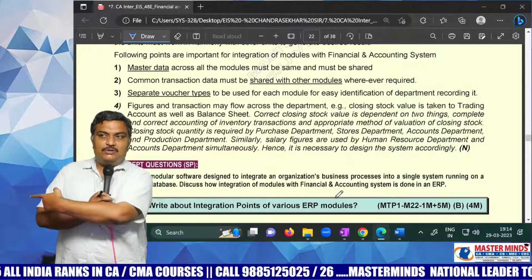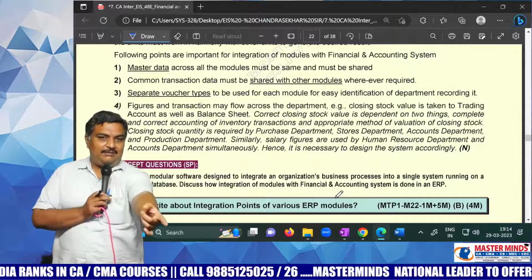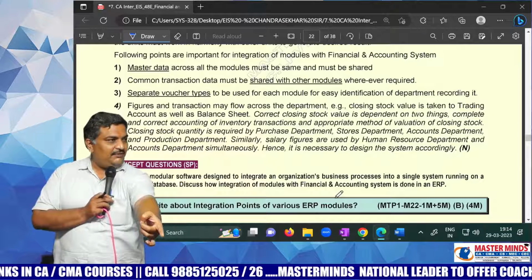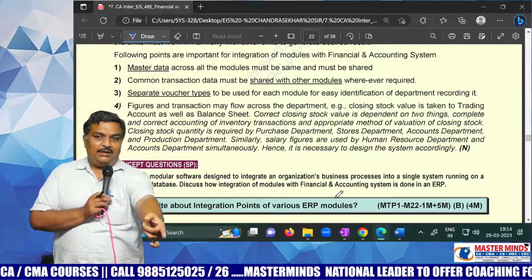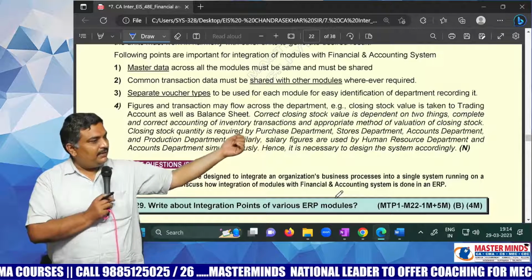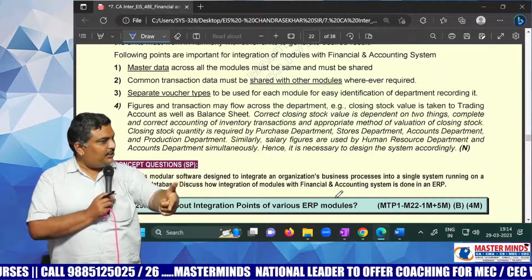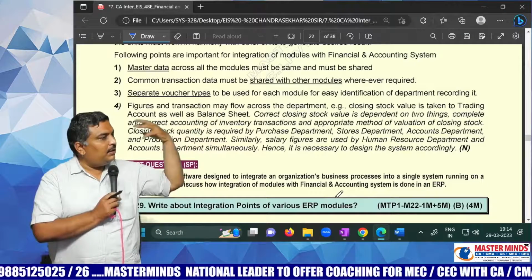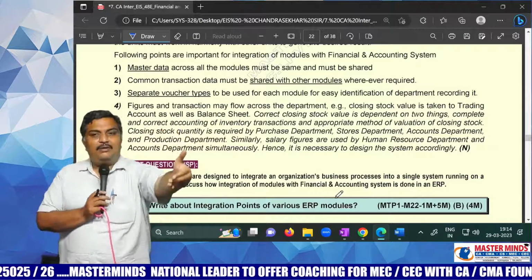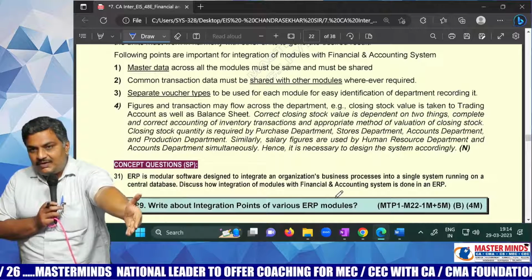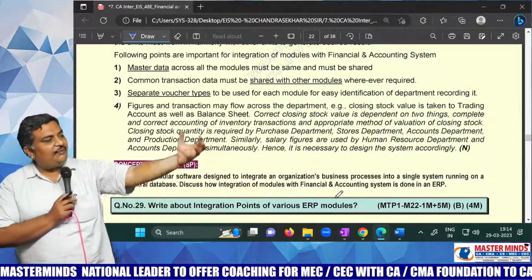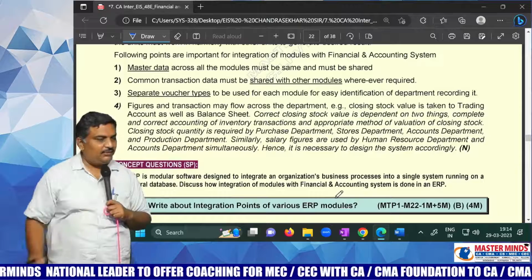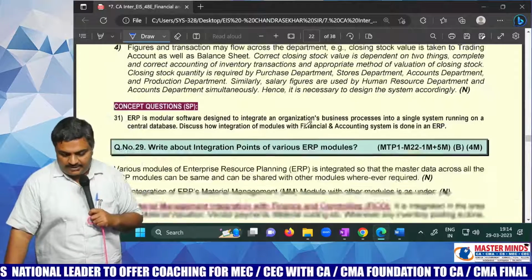Sales fellow sold something and that has to be shared. The money has to be deposited with the finance department. Some HR department wants to pay salaries, again related to the finance department. Now what should you do? All the master data of all the departments should be given access to the finance department, because the finance department has to access all the data. That is that question. Very important question.